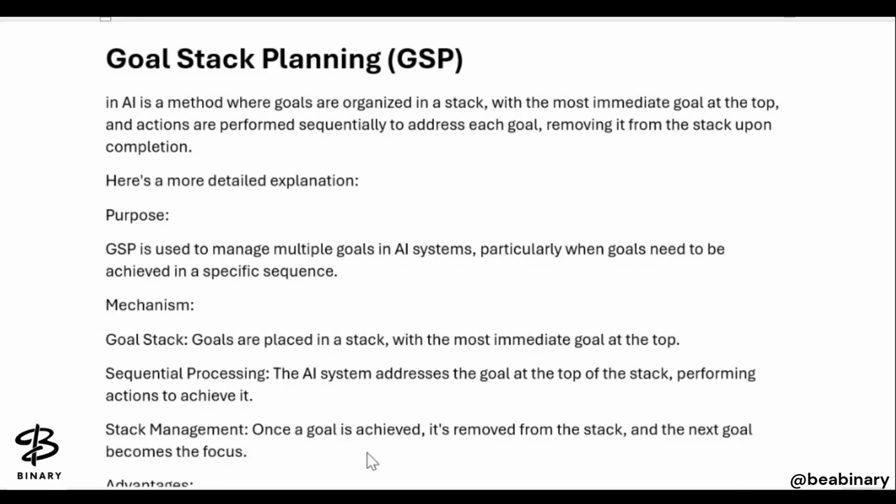It should also establish deadlines for each task, and it should also be able to do monitoring and evaluation.